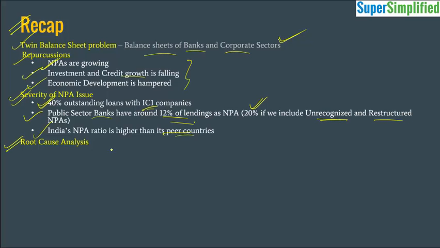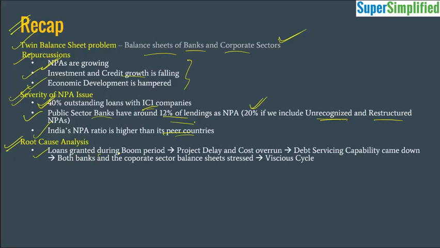And then we saw the root cause analysis, how things have gone wrong and what has happened in the past. A lot of loans were granted in the boom period, but later the projects got delayed and there were cost overruns, because of which the debt servicing capability of the businesses came down. And now both the banks' and the corporate sector's balance sheets are stressed. The problem is that this is a vicious cycle, so the companies or the banks cannot come out of it by themselves. The government needs to intervene. So let's see how the government has intervened in the past.